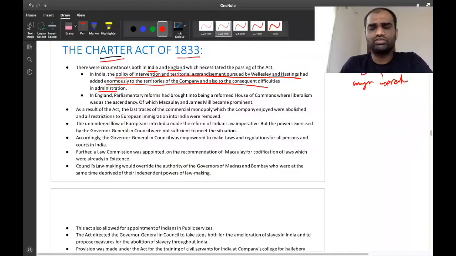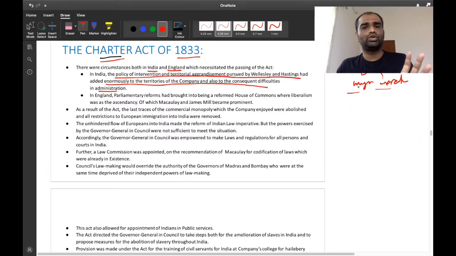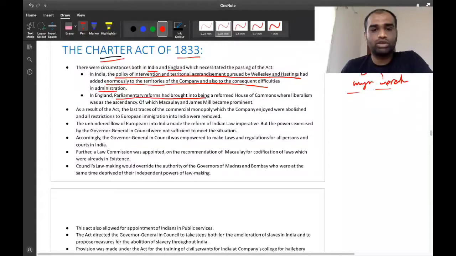All these territories were added during this period. Now, these new territories added to the complexities of administration, because the administration of the East India Company at the time was not well equipped to deal with all these new territories. So that's why the Charter Act of 1833 was very necessary. And also, in England, parliamentary reforms were brought in.